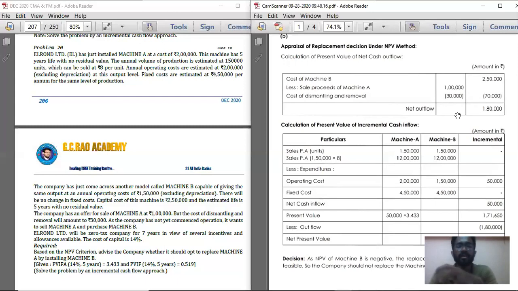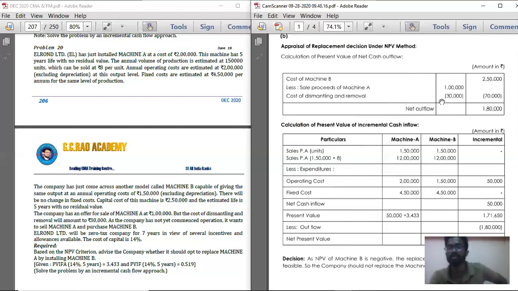These are the dismantling and removal costs you are going to incur. It is simply like selling expenses, so you should deduct it from the value to get the net proceeds from that sale. In the inner amount column record within bracket 30,000.